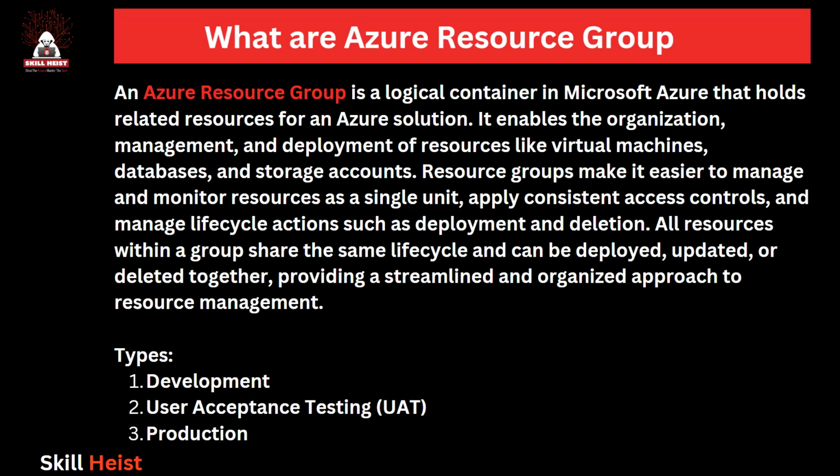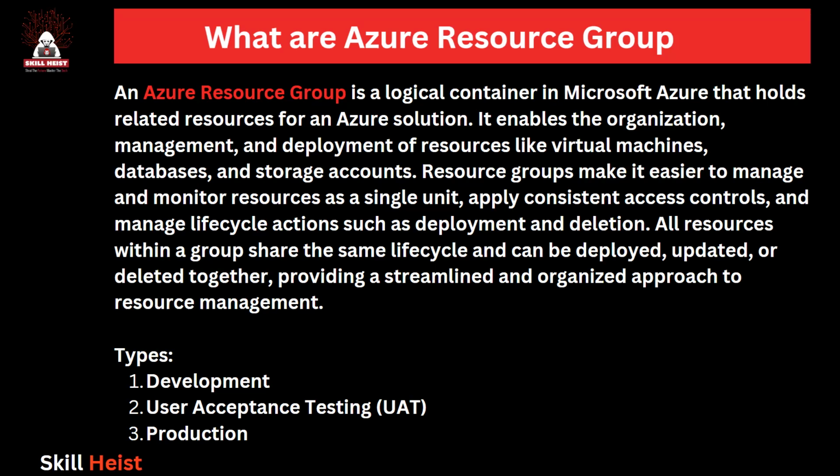And basically, we create three kinds of resource groups for a particular client. The first one is development, so for development we create a different resource group. For user acceptance testing, which is basically known as UAT, we create a different resource group, and for production, we create a different resource group.